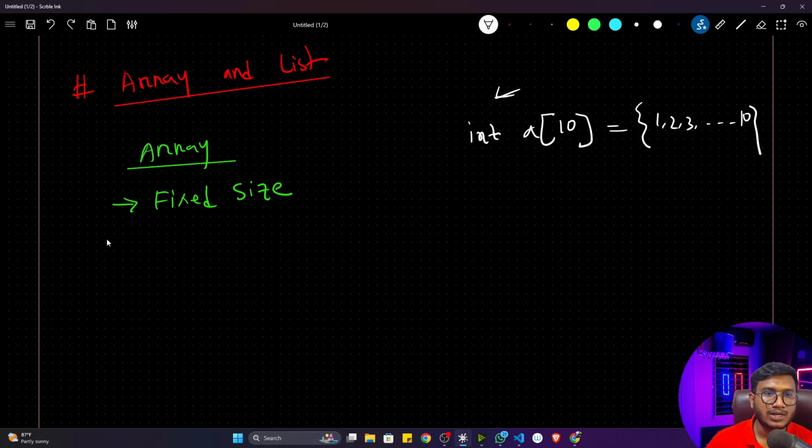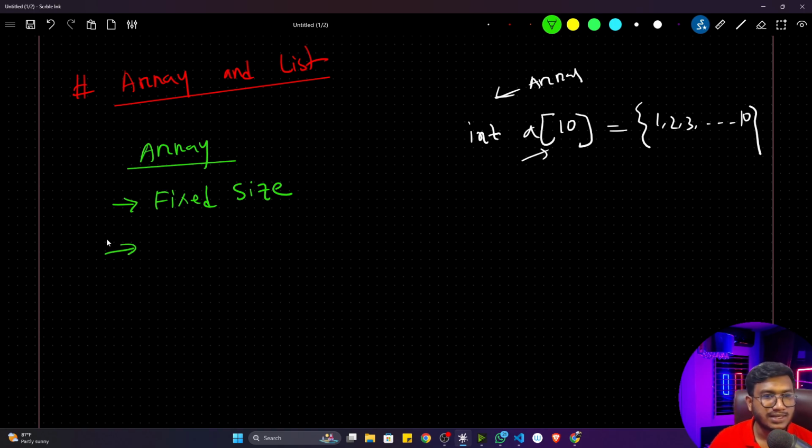So that is how we usually define any kind of array in other programming languages, and it's a fixed size. Whenever you are creating this array, you have to define this size. Now let's say you want to add another number in this array. Here it's not possible, because you have already defined the size of that array and all the 10 numbers you have stored. So it won't allow you to store that additional number here. That is the problem with this array.